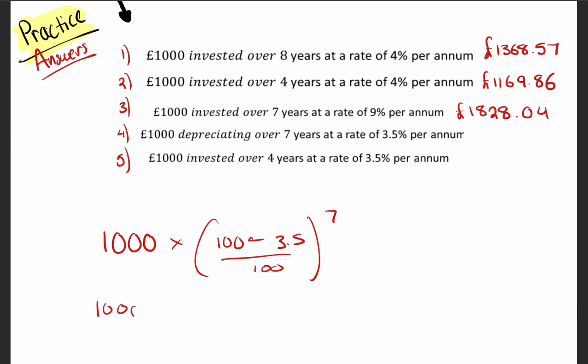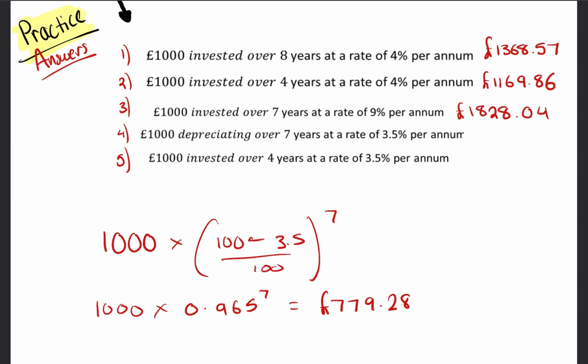So that's going to be 1,000 times 0.965 to the power of 7, and 0.965 to the power of 7 is 779.28 to 2 decimal places.